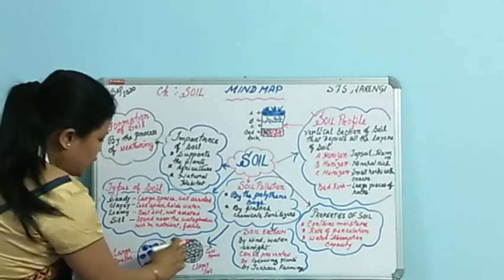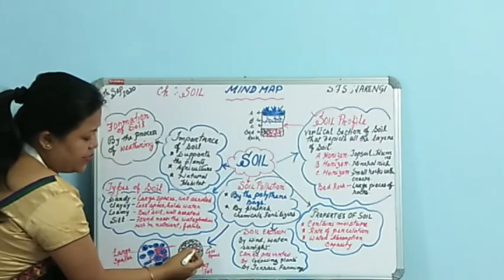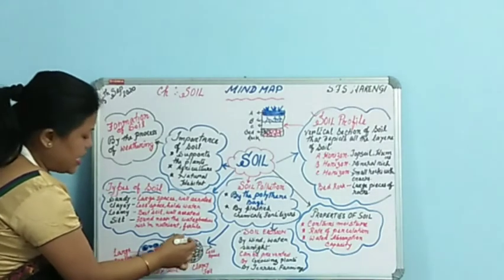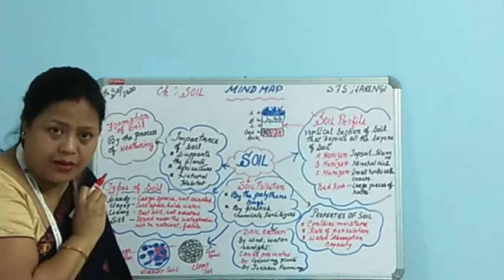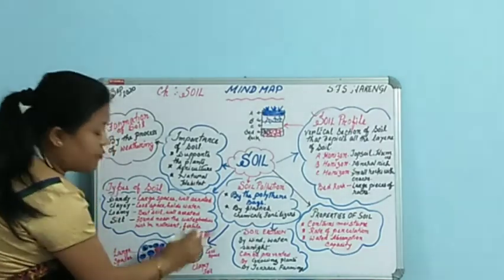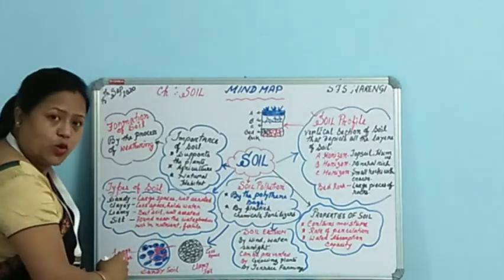If you look towards the clayey soil, in the arrangement of the particles the gaps are very less. That is why the aeration is less, meaning less air is trapped. But it has a very good water holding capacity, which is lacking in sandy soil.